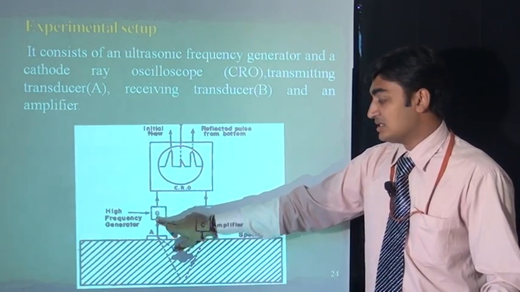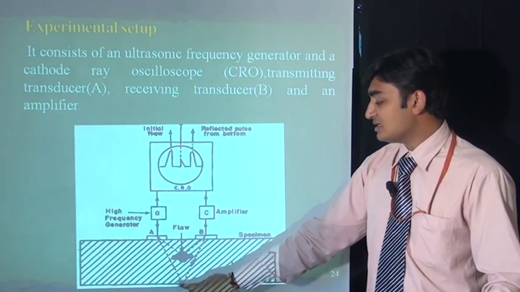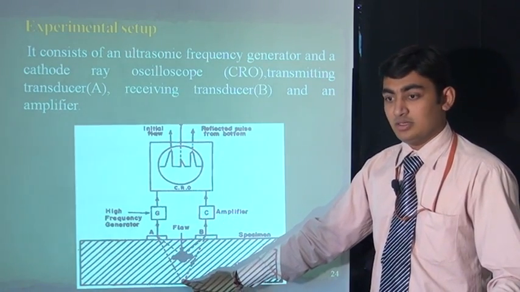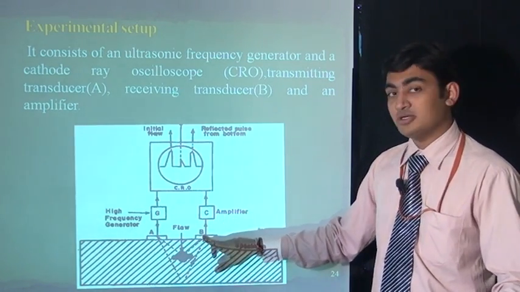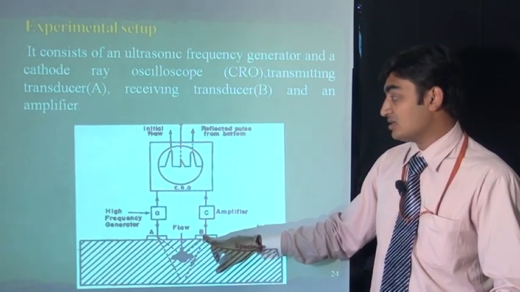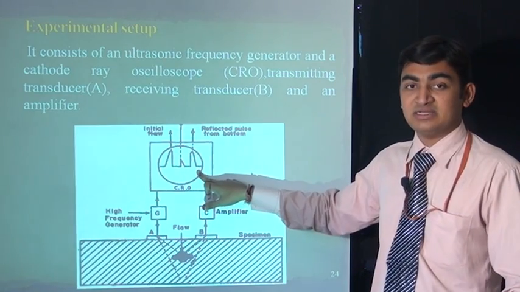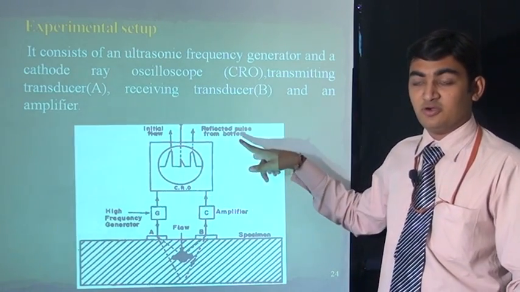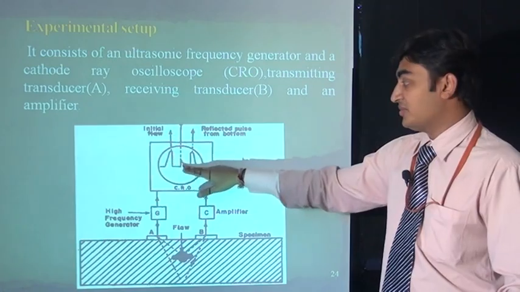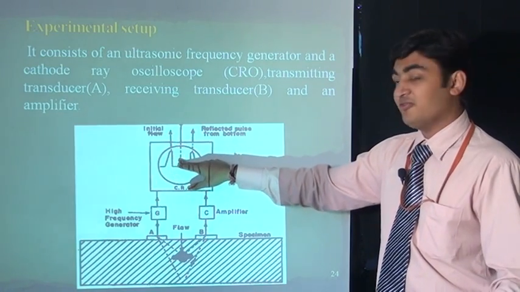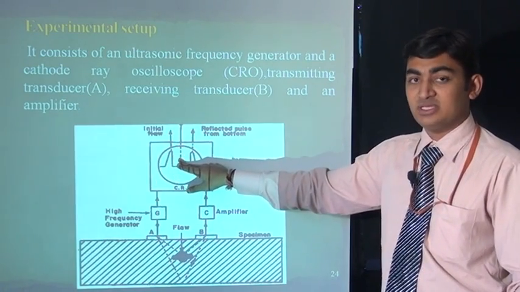The generator sends sound to the bottom of the pipe and it reflects toward the detector. The detector gives signals to the CRO, and the CRO generates the shape or height of the wave, and we can find how much is flowing through the pipe.